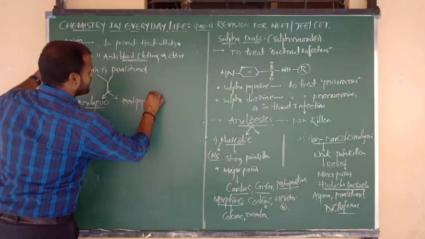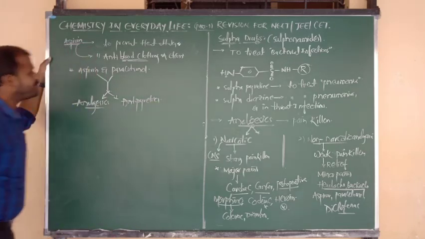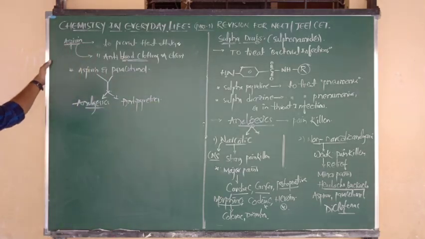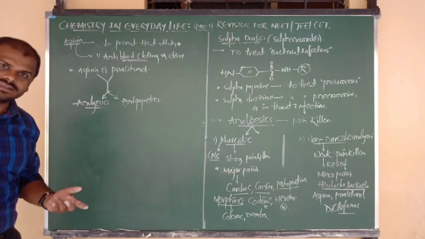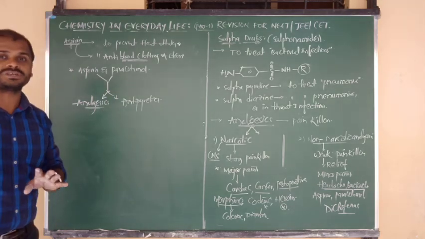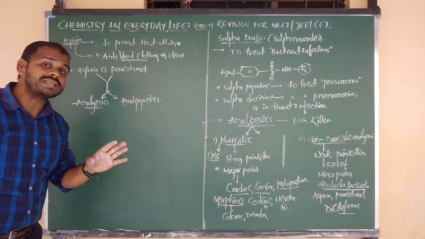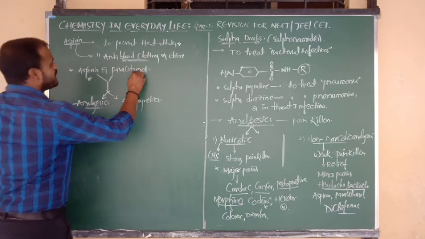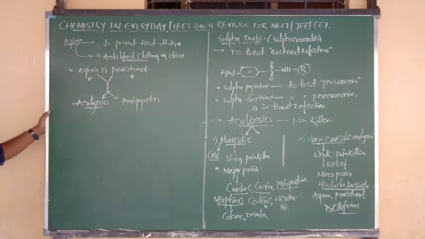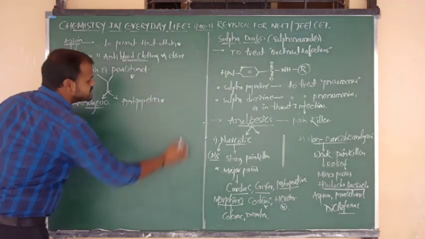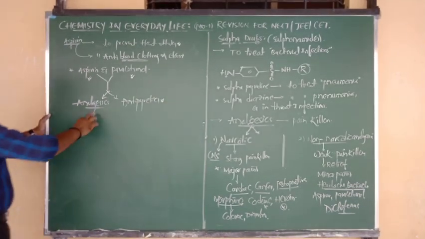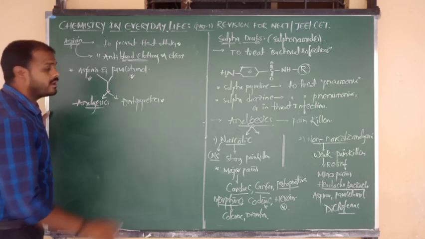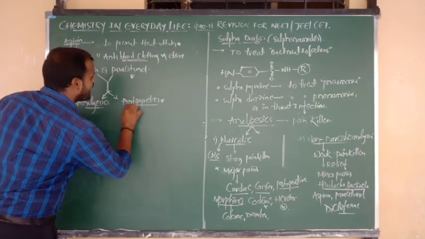So very, very important. They can ask you, among the following, which medicine is going to act as antipyretic and analgesic? That means it can reduce the body temperature, and also it can be used as a painkiller. So the answer is aspirin and paracetamol. Both are used as analgesics and what, beta? Antipyretics. Okay, the analgesic story up to now we have studied clearly. Now I am going to explain about antipyretics.